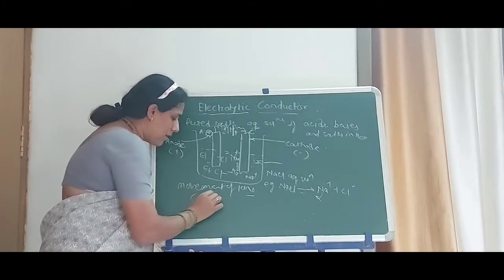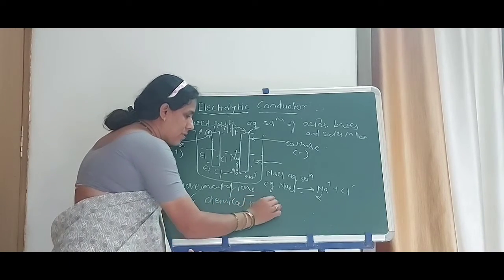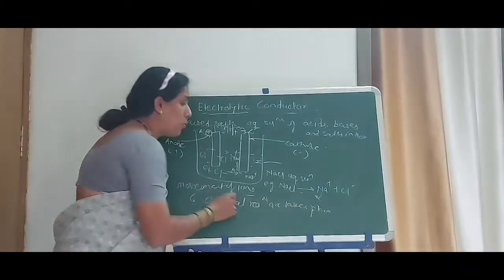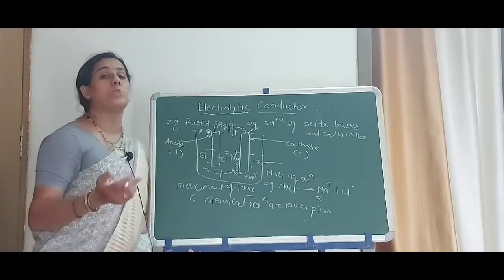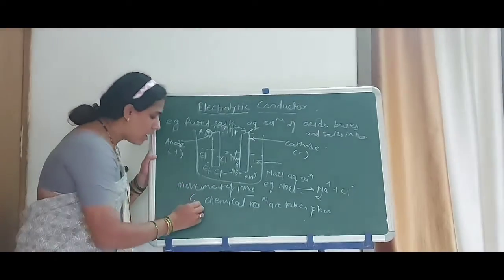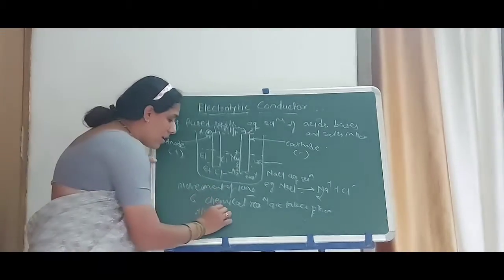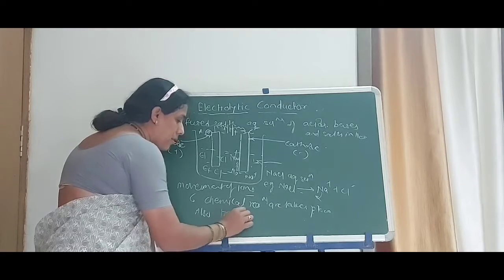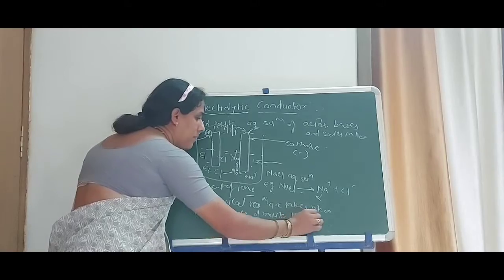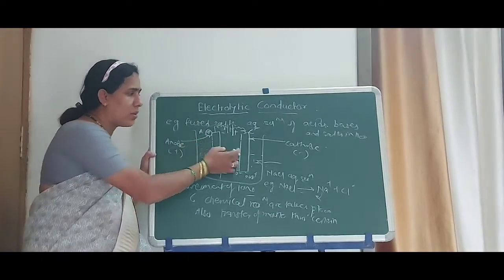Here chemical reactions take place due to the movement or migration of ions towards the respective electrodes. Also, due to the aqueous solution, there is a transfer of matter to the electrodes, that is, at the cathode and anode.